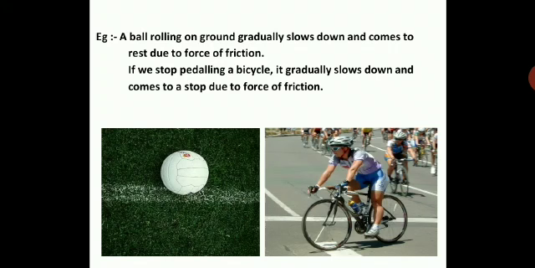Otherwise, you are playing football and there's no friction, the ball will just go somewhere. We will not be able to trace it. If we stop pedaling a bicycle, it gradually slows down and comes to a stop due to the force of friction. So you can see how the bicycle will stop, because the force of friction gradually acts and the tire will come to a halt.